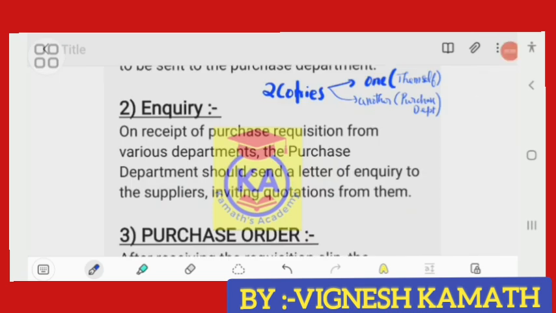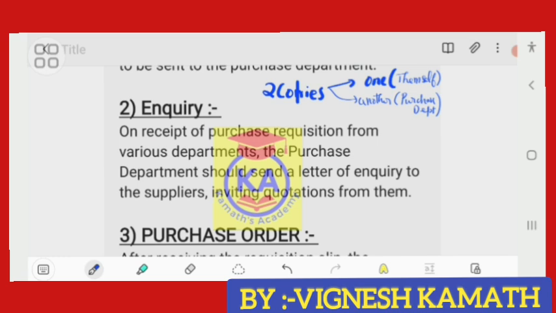Let's look at the second step, that is enquiry. On receipt of purchase requisition from various departments, the purchase department should send a letter of enquiry to the suppliers inviting quotations from them. In simple terms, once the purchase department receives the requisition slip from various departments, by looking at it, they have to enquire where this material or goods is available.